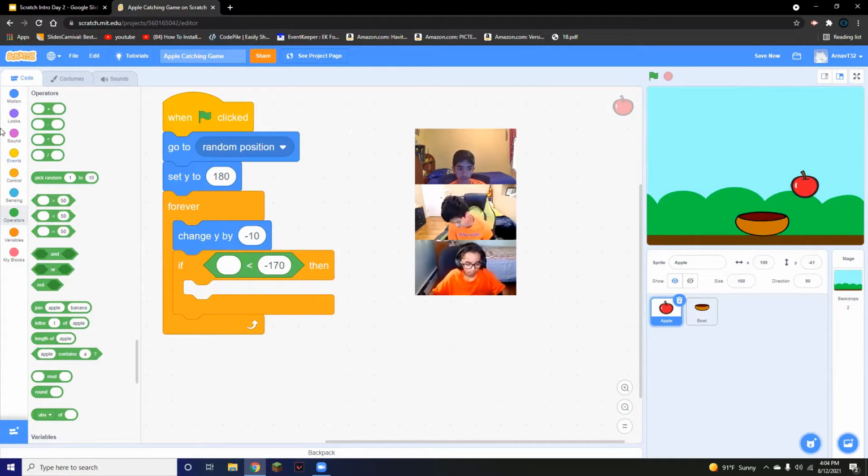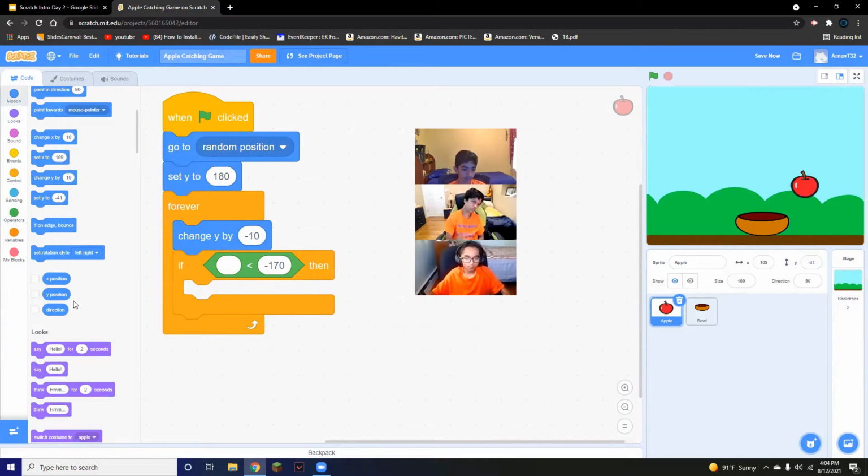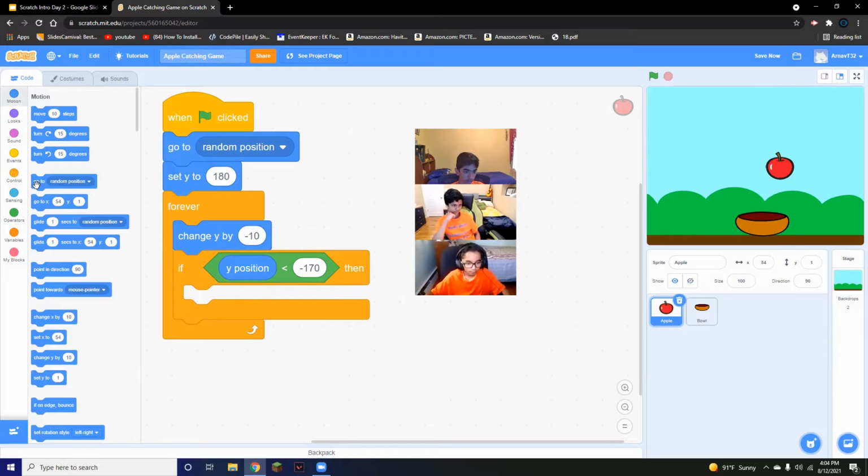And what we're going to do is go back to the motion section and drag the block that says Y position. So we're saying if the Y position of the apple, meaning how up or down it is, is less than negative 170, then we want to do something. In order for it to circle back to the top, we're going to do the same thing we did up here. We're going to go to go to random position and set Y to 180.